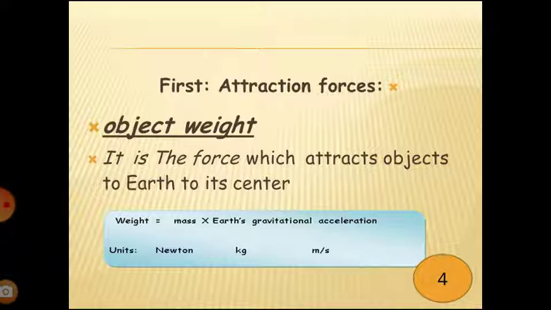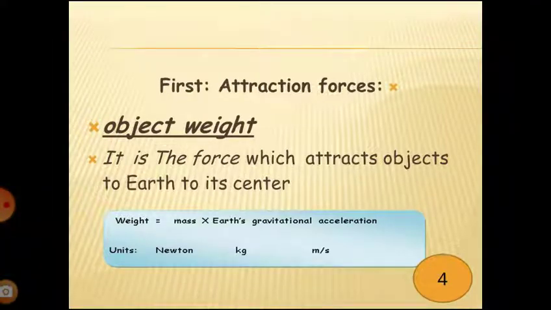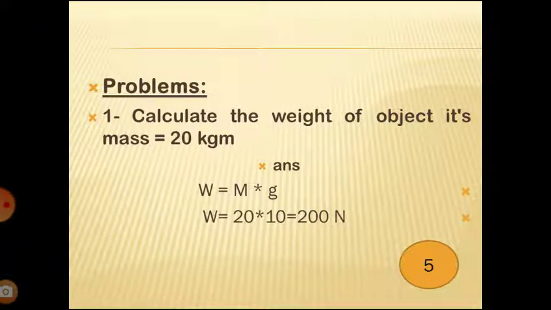So what is the meaning of object weight? It is a force which attracts an object toward the Earth's center, or the attraction force between the center of the Earth and any object. And we can get the weight from this rule: weight equals mass times Earth's gravitational acceleration. Weight is measured in Newtons. Mass is measured in kilograms, not grams. Finally, Earth's gravitational acceleration is measured in meters per second squared, and it is equal to 10 meters per second squared.